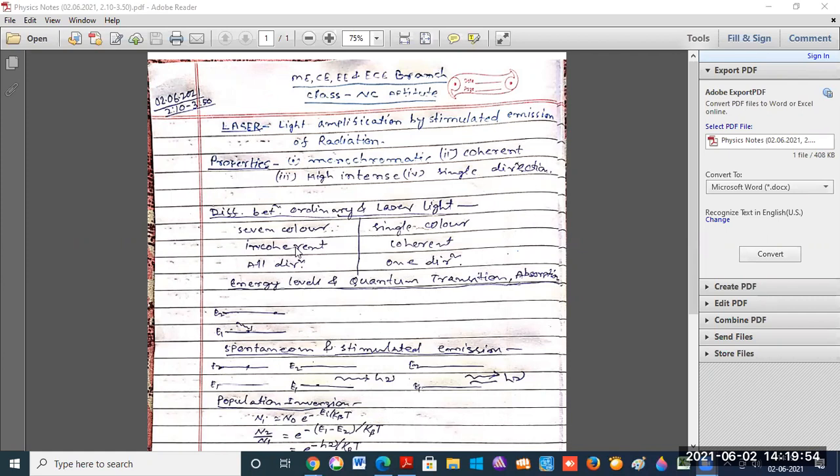In ordinary light, suppose the light travels 2 centimeters or 1 foot to the left, or 3 feet to the right, or in the forward direction it travels 8 feet, and in the backward direction it covers, say, half a foot. So the photons cover different areas, and in that case we can say that the photons are not in the same phase.